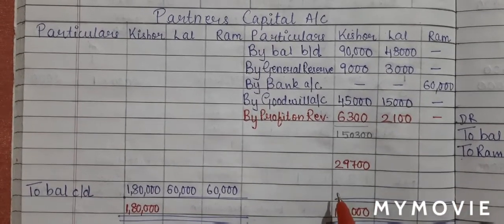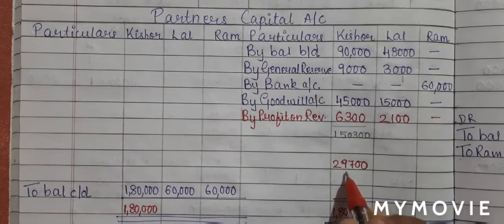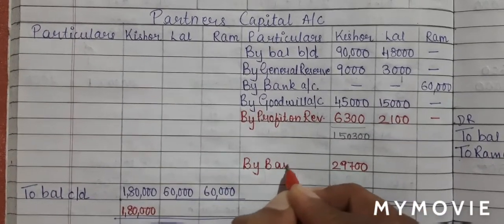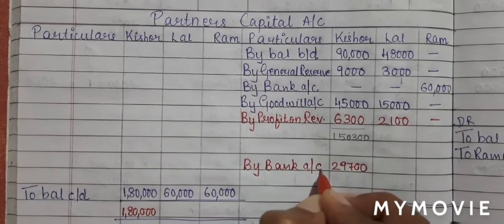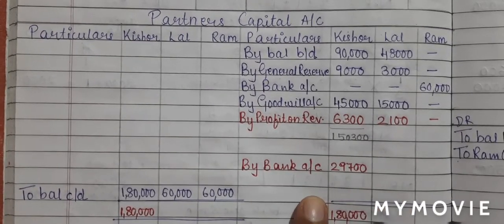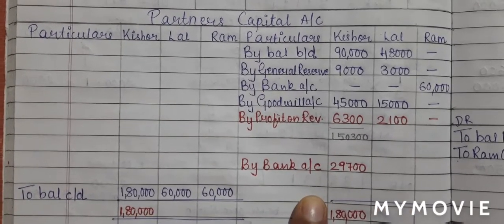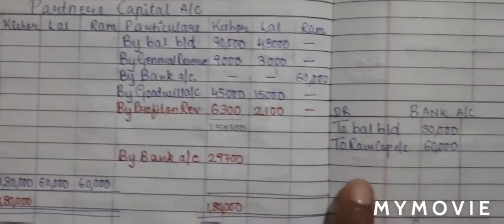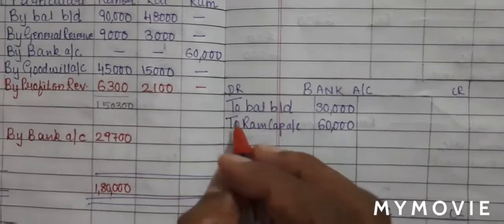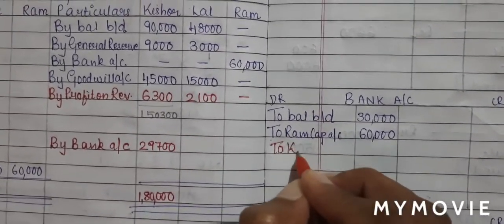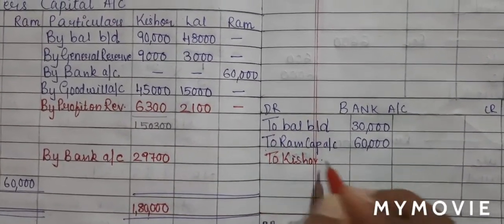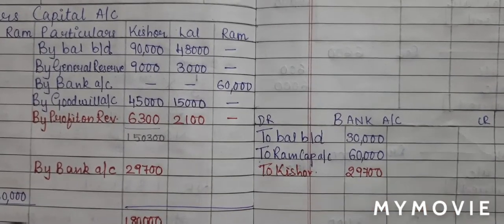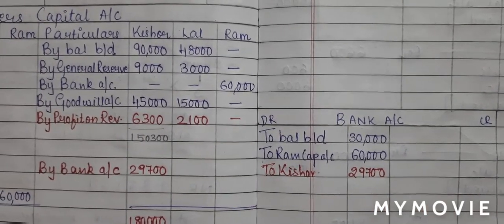Now they have told us to adjust it through bank account. So I will write down by bank account. Now if it is on the credit side, so a bank account will go on the debit side. So on the debit side of bank account, we will write to Kishore 29,700. So we can write this in our journal.